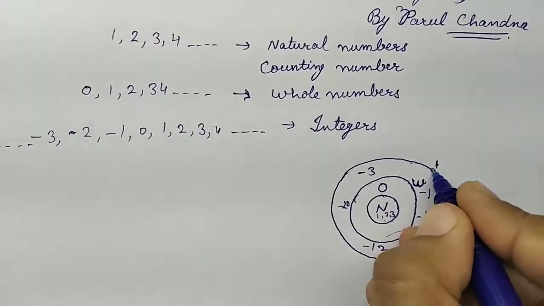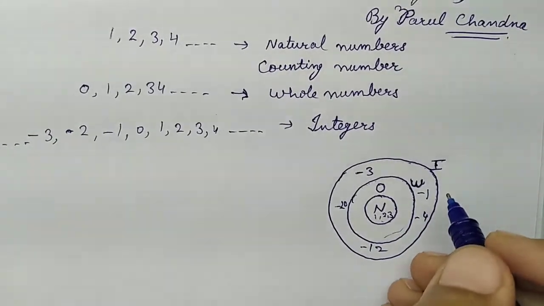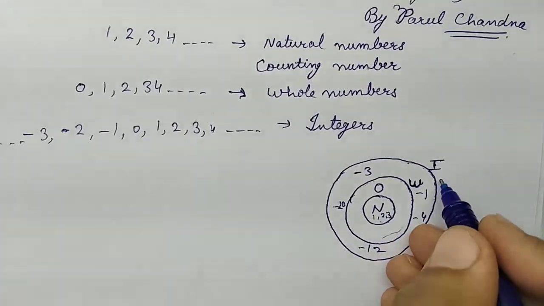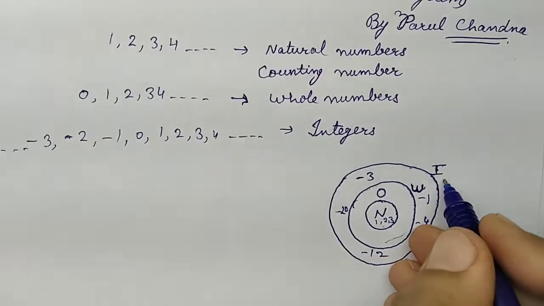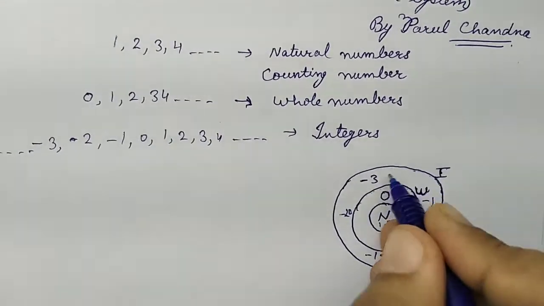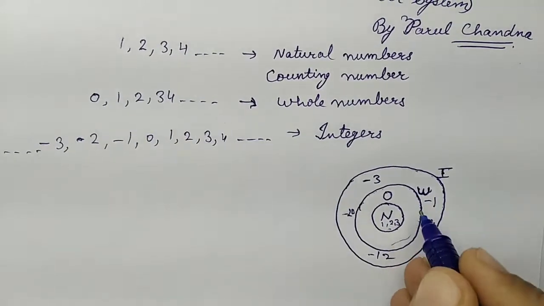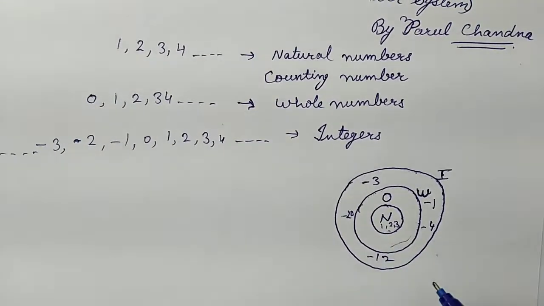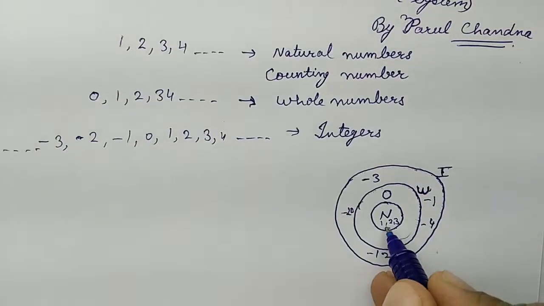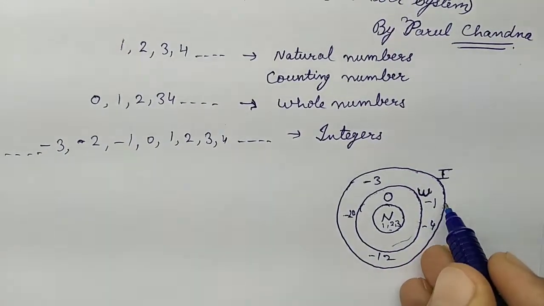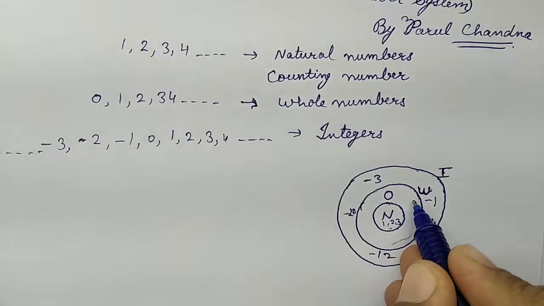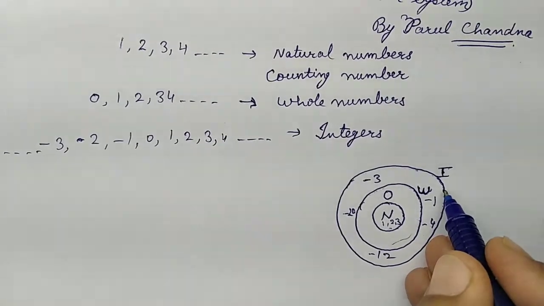All these are integers, and all the natural numbers are integers, because inside the integers we have whole numbers and natural numbers. So all the natural numbers are integers, and all the whole numbers are also integers.